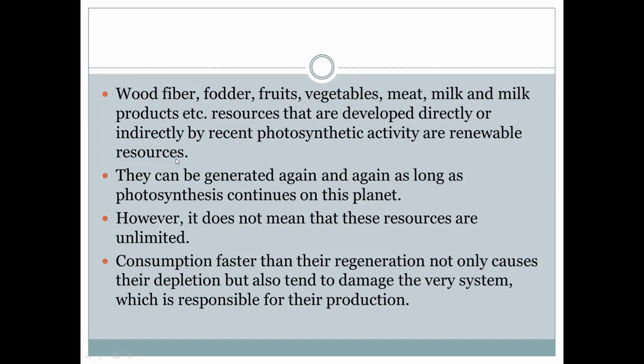These are the resources that are developed directly or indirectly by recent photosynthetic activity. These are the various resources which are developed. These resources are called renewable resources.